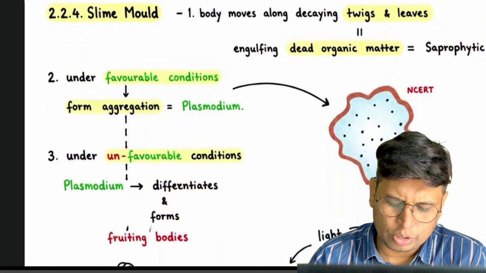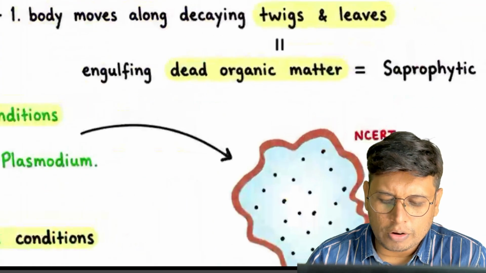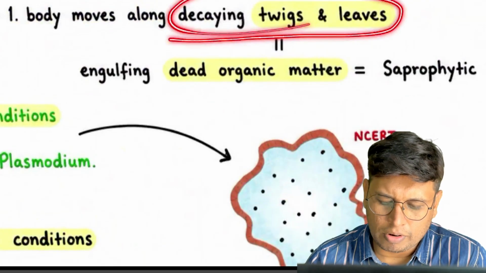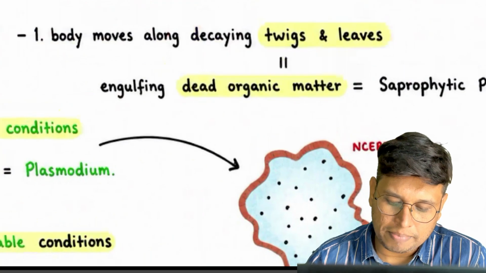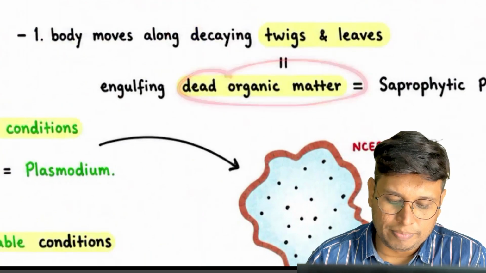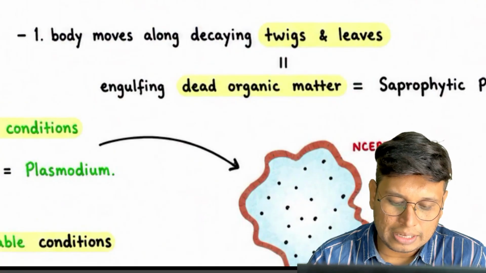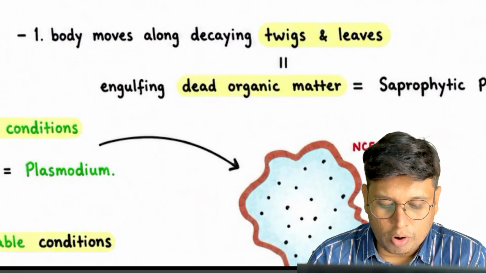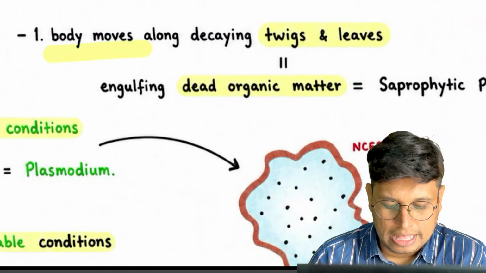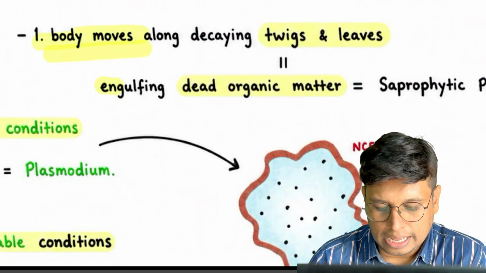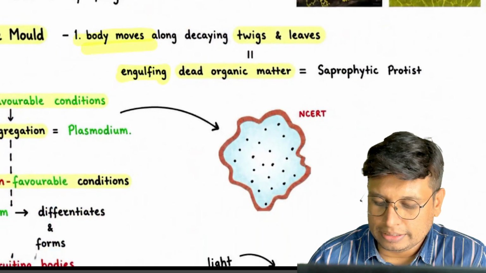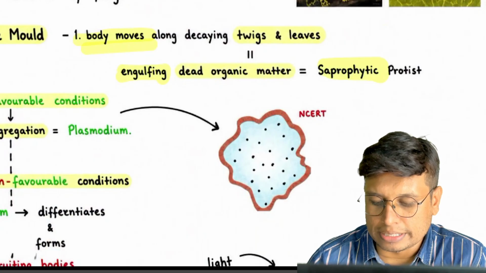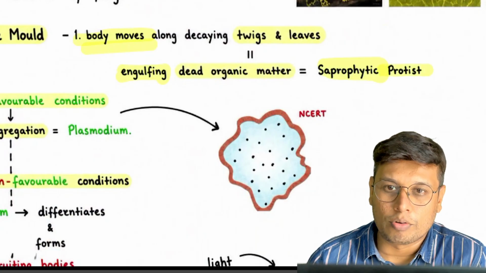So slime mold: the body moves along decaying twigs and leaves. What are these decaying twigs and leaves? It is simple dead organic matter and it is engulfed by them. So what is the animal-like feature? The body moves. They show movement and they show engulfing. It is a saprophytic protist.